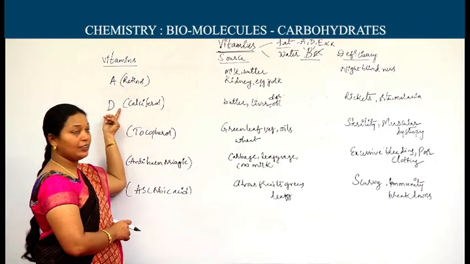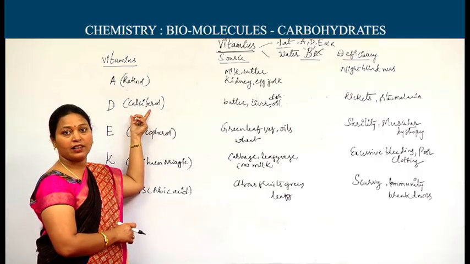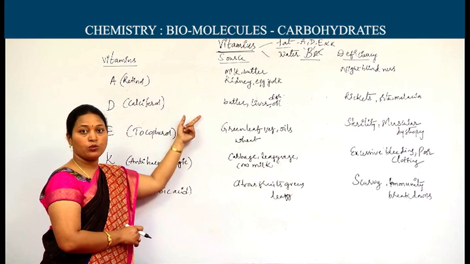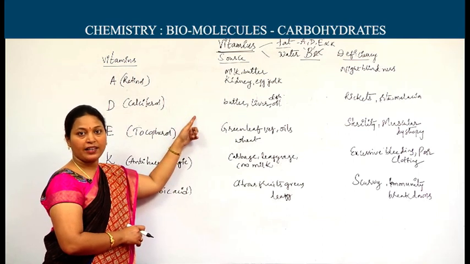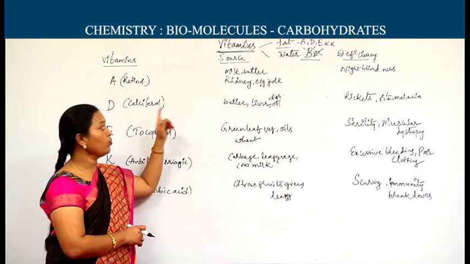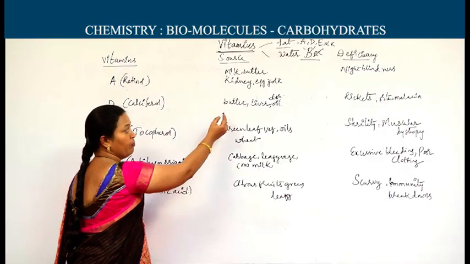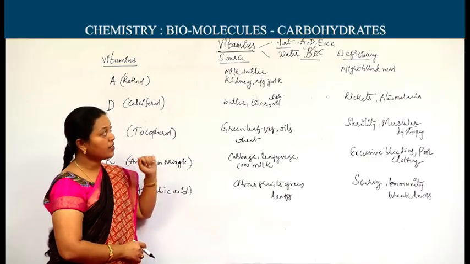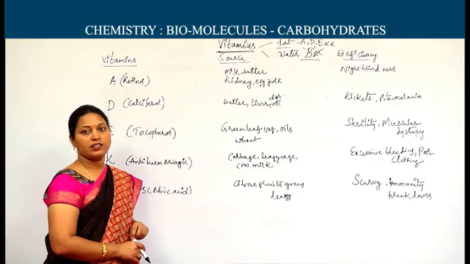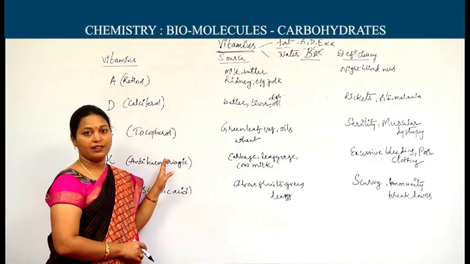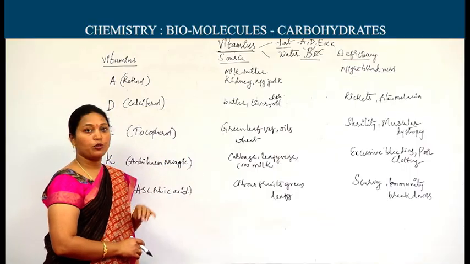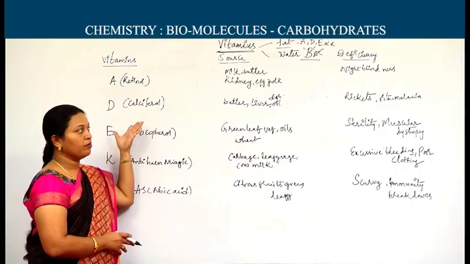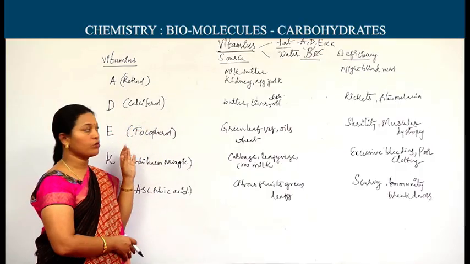Next, vitamin D, its chemical name is ergocalciferol. Sources, as you know very much, from sunlight it is synthesized in the body. Of course, through food also we can get it: butter, liver of the animals, fish oils are the sources. Deficiency diseases: rickets in children, osteomalacia in adults. Those two are related to the bones. Bones may become brittle and they may get pains in the joints also.